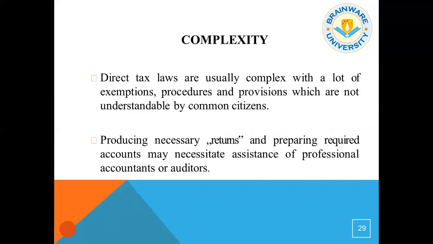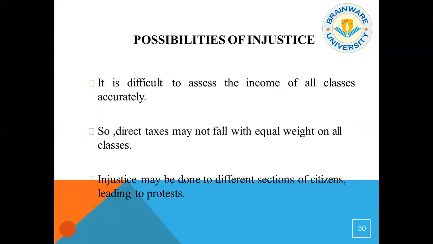There is complexity. Direct tax laws are usually complex with a lot of exemptions and procedures. So people have to know the rate of income tax, what the government wants, what the rebates, exemptions and allowances are. Producing necessary returns and preparing required accounts may necessitate the assistance of professionals, accountants, and auditors. There is a possibility of injustice. It is difficult to assess the income of all classes accurately. With a population of more than 130 crore, it is almost impossible for the government to trace every taxable person. And injustice may be done to different citizens, leading to protest.